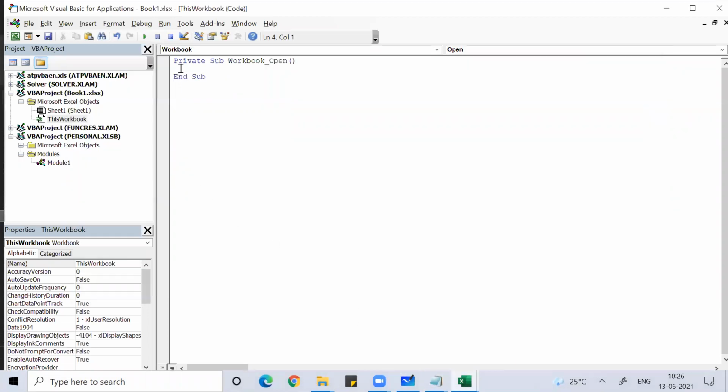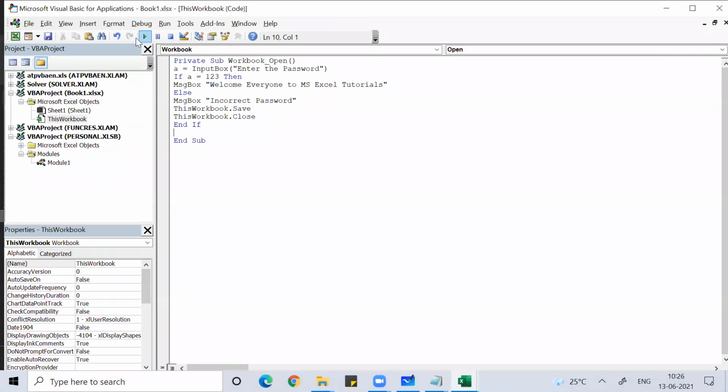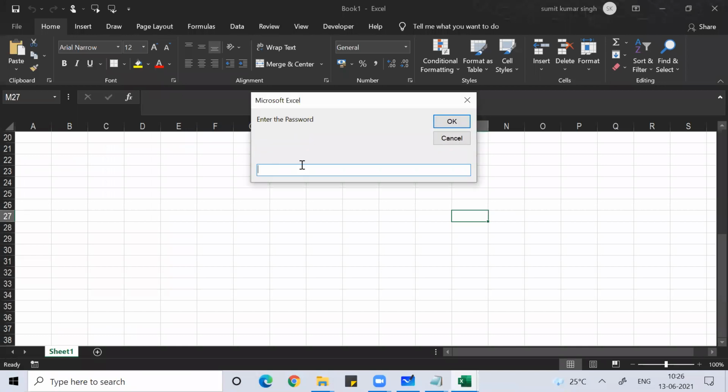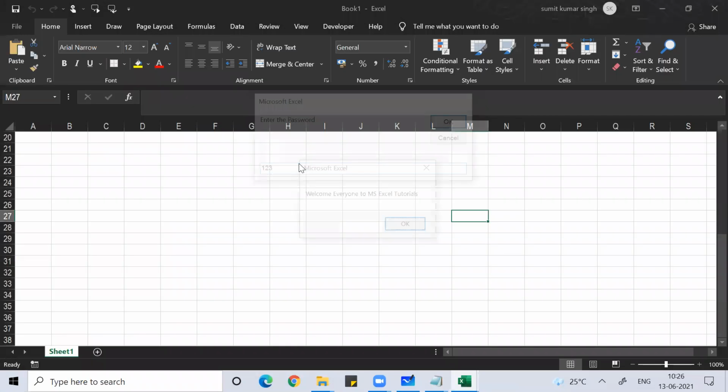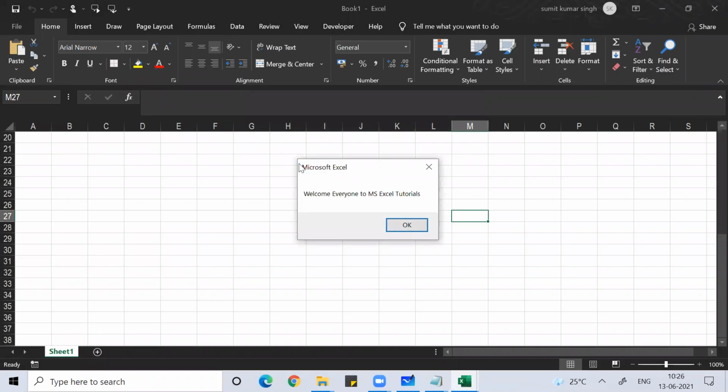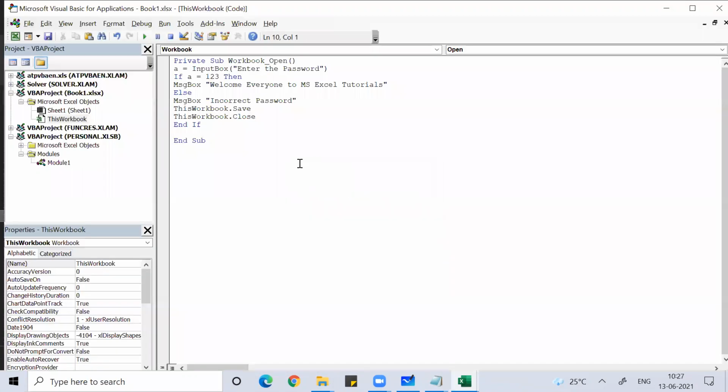So if I put it here, just put this program. What is this program all about? It is asking me for the password. If I put the password correctly, then it will say welcome everyone to MS Excel tutorial, and then it will auto save and done. That is what this program is like.